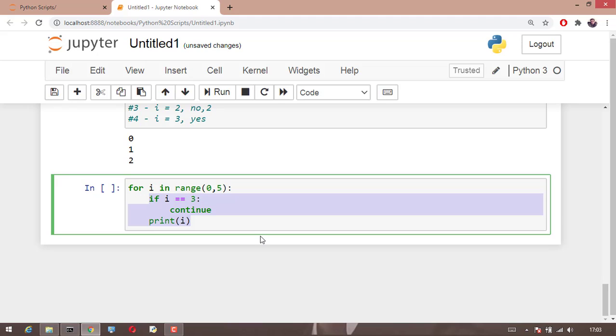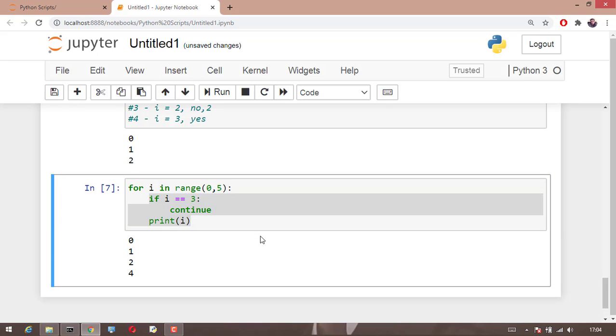So what happens is, the output will be something like 0, 1, 2. You will not see 3, it will directly go to 4. Because you have the continue statement, it will completely skip the complete step for I equal to 3. It will not even print I. If I run this code, you can see that 0, 1, 2 and 3 is been skipped and you directly got 4.